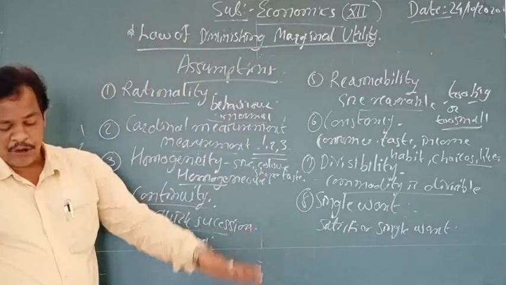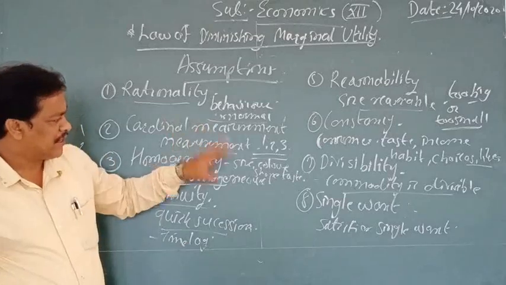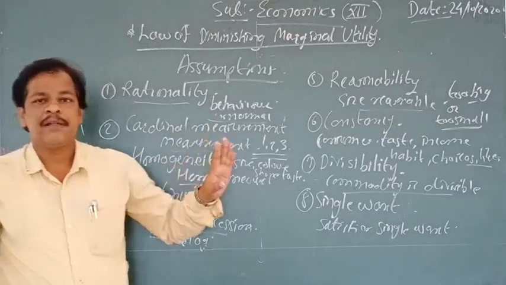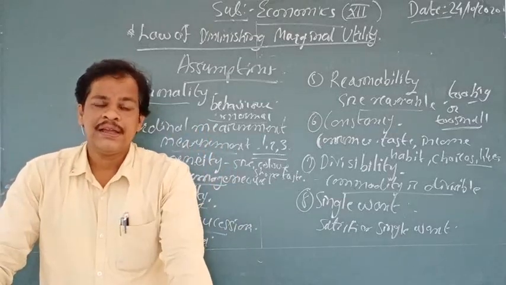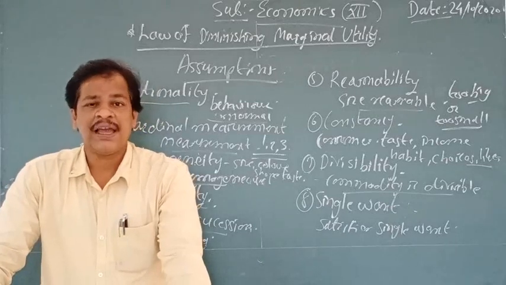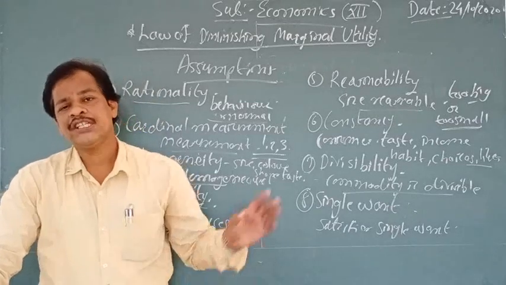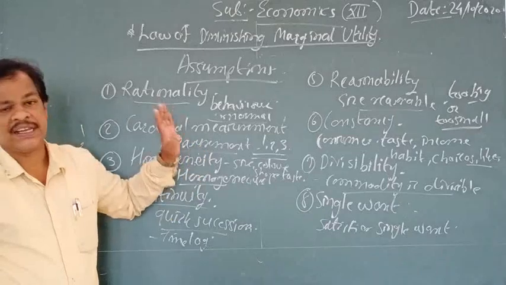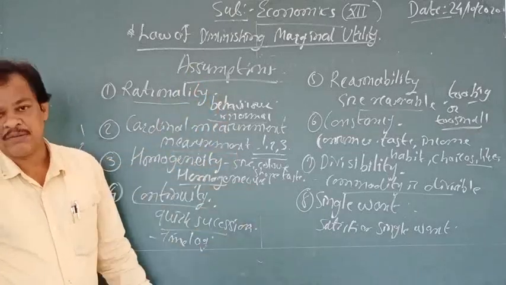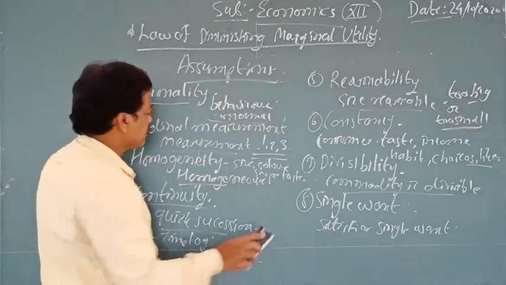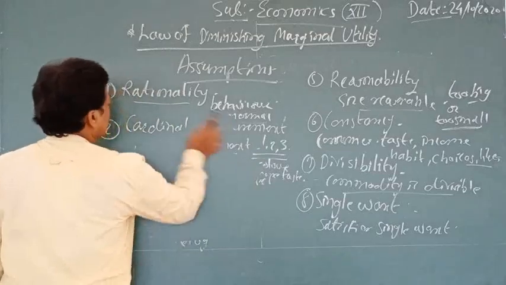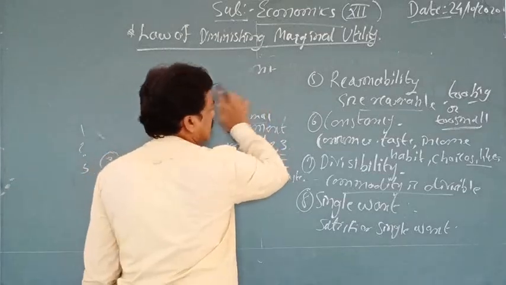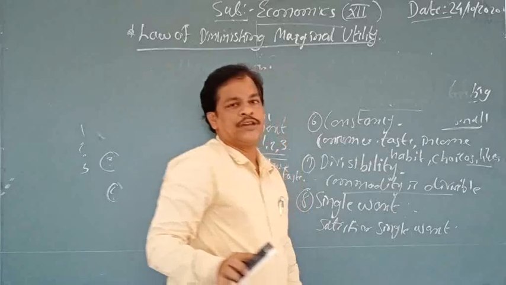Now, the next point, I will draw here one table. With the help of a table, in the last lecture I drew a table and one chart. With the help of this table and chart, you can easily understand the law of diminishing utility. Okay. So in the next lecture I will